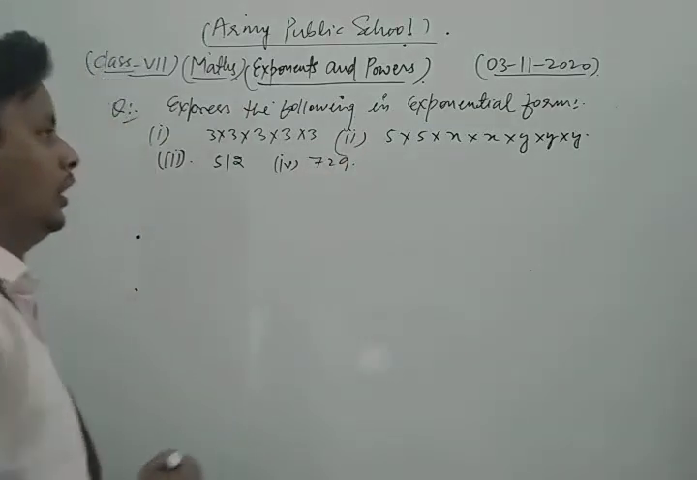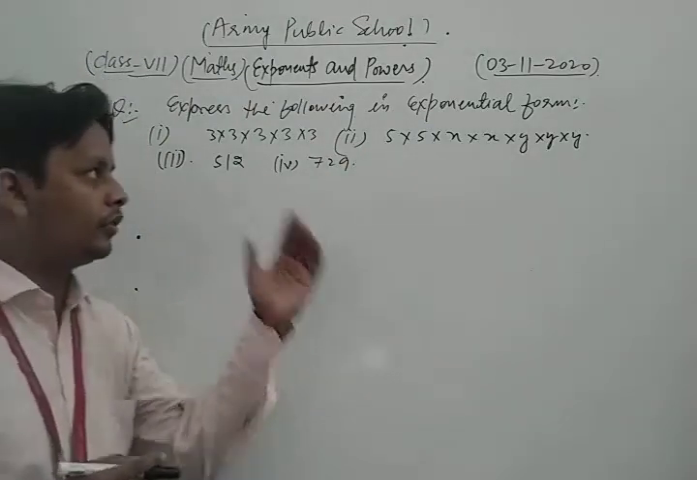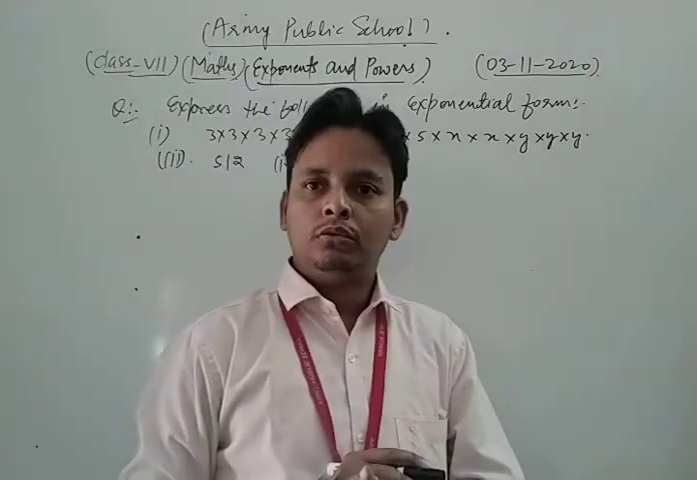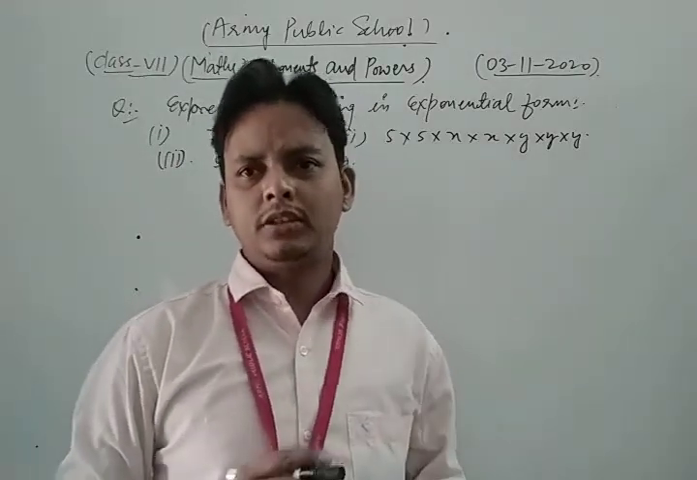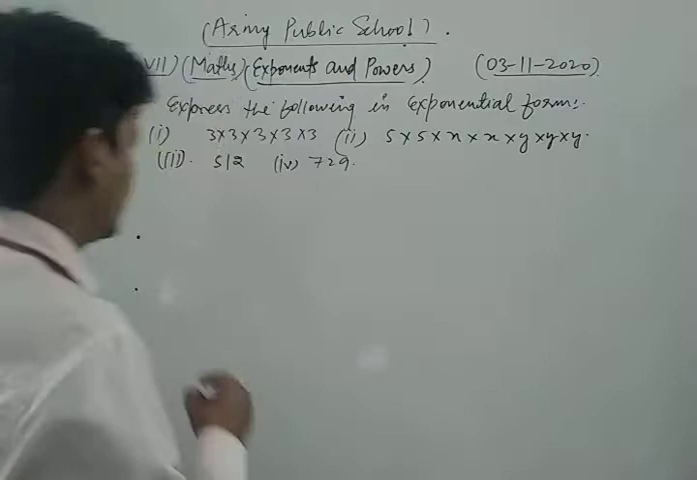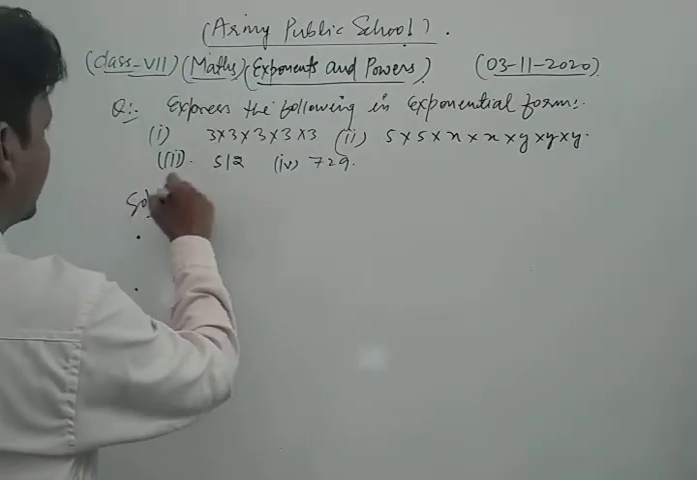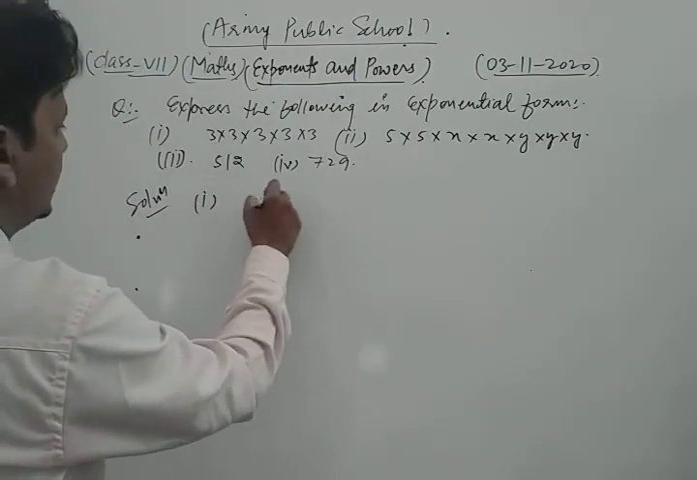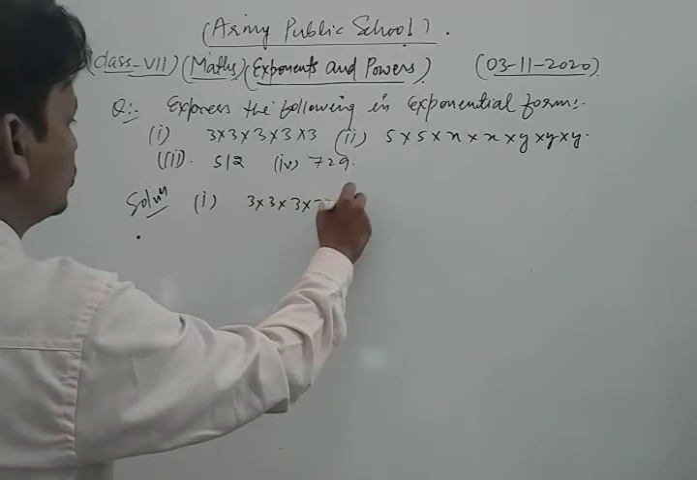729. Now look, express the following in exponential form. This is a very easy concept. Let's see its solution. First of all, dear students, we take the first part of this question, which is 3 into 3 into 3 into 3 into 3.